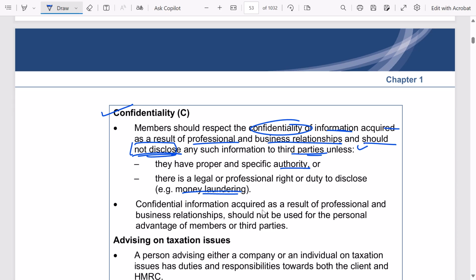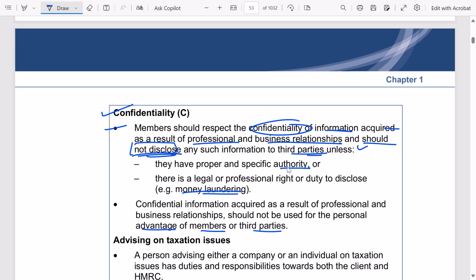Okay. Further, confidential information acquired as a result of professional and business relationships should not be used for the personal advantage of members or third parties. First thing, we are working for the client, so I cannot disclose or leak my client's information to anyone else. I have that duty of confidentiality. Keep that sensitive information confidential, right?